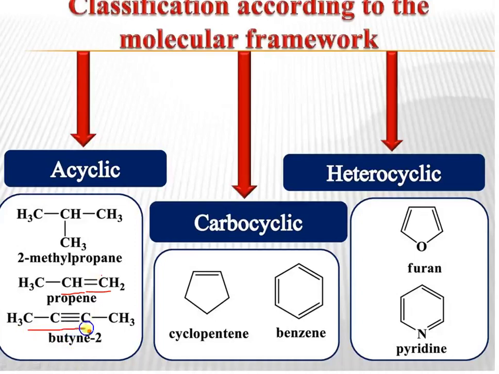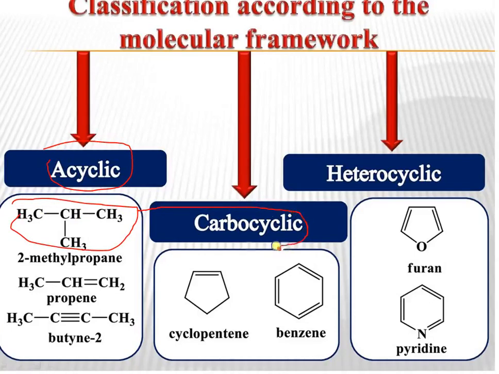Then there is butane, with a carbon-carbon triple bond between carbon 2 and 3. That's why it is butyne 2 or but-2-yne, like this. This is the IUPAC name of this. That's why this first class of organic compound is called acyclic, meaning there is an absence of a cycle, meaning a chain system.